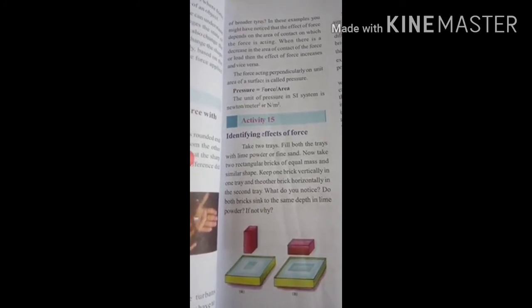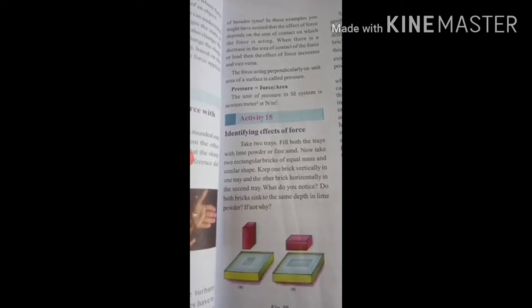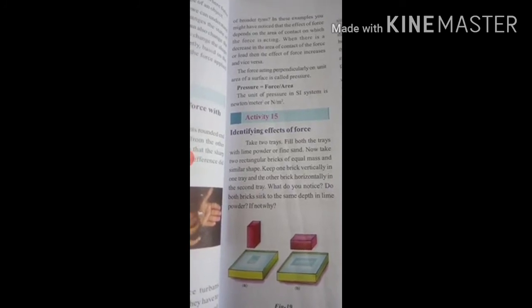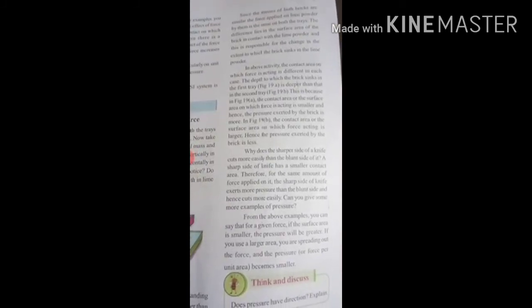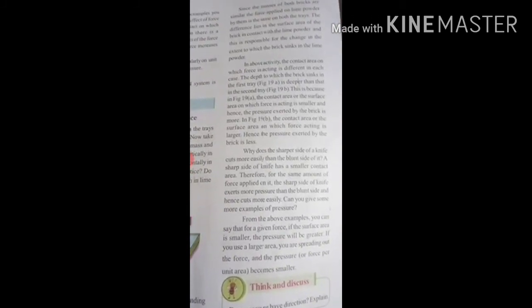So here you have to observe two trays filled with sand or any powder, and which tray will have the greater depth, A or B. By observing tray A, what happened? The brick is vertical, so the surface area is very less. It gives a very large depth. It will sink into the tray. By observing the horizontal brick sinking into tray B, what happened? It is a very small depth. It will sink into the tray only a very small depth. So from this observation, we observed that the pressure depends on the surface area.